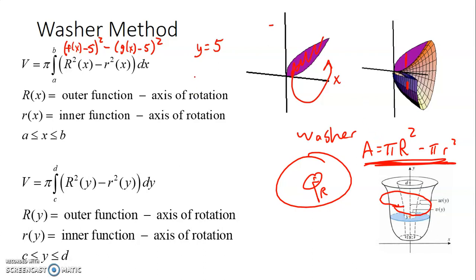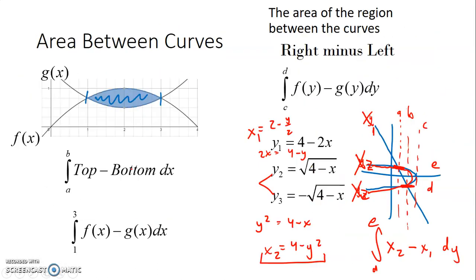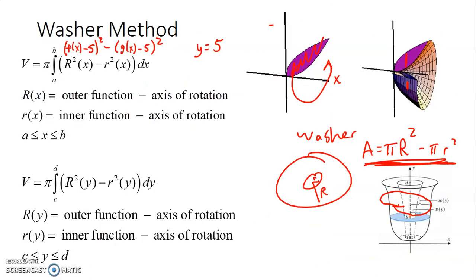Again, if you rotate around a horizontal axis, then it's going to be a dx problem. If you rotate around a vertical axis, it's going to be a dy problem. Now, I didn't do a lot of in-depth examples on these because we have videos recorded. So go back and watch those videos again if you have questions on the minute details. I just wanted to go over how to figure out which type to use and the basics.